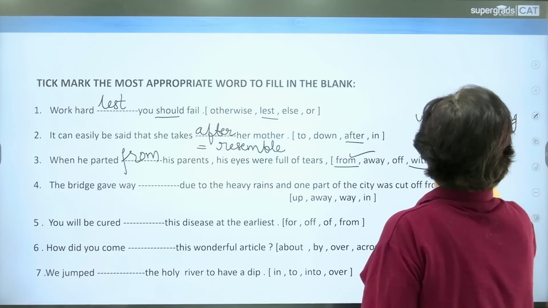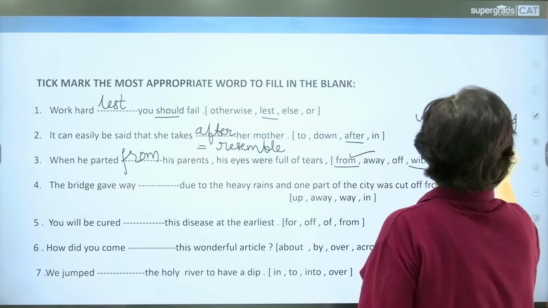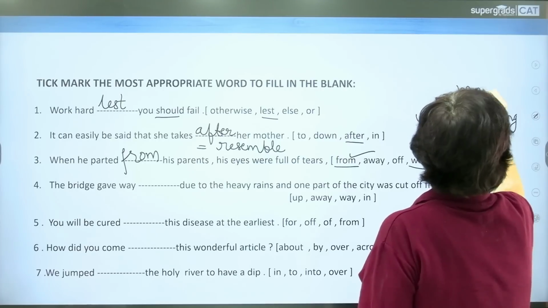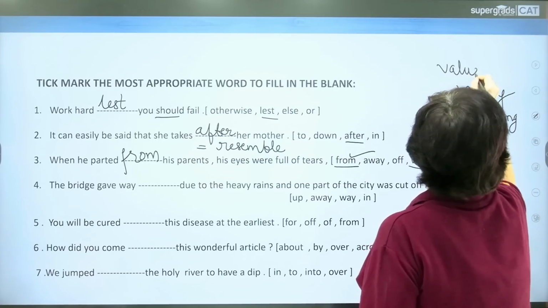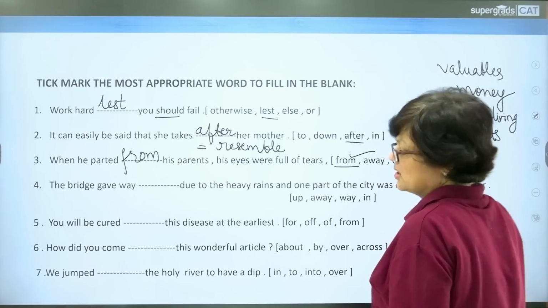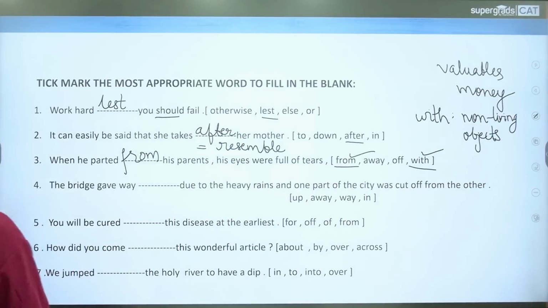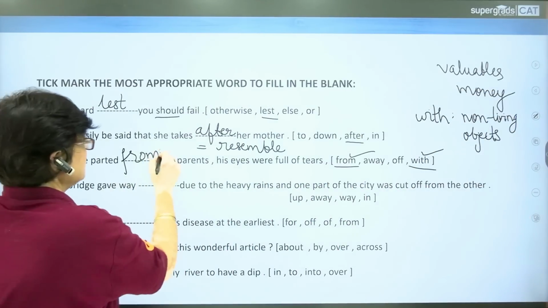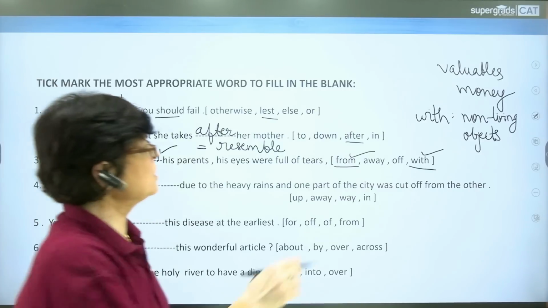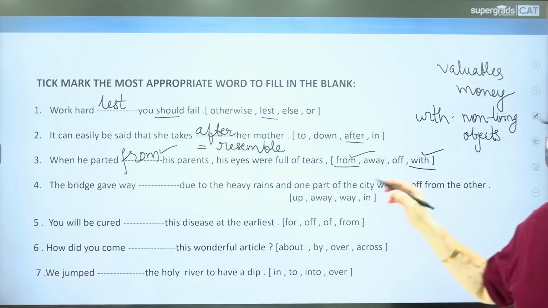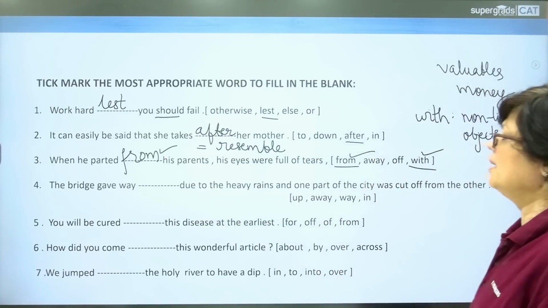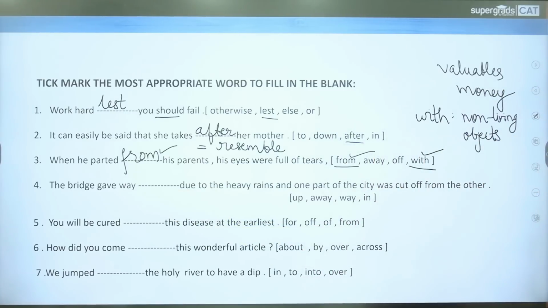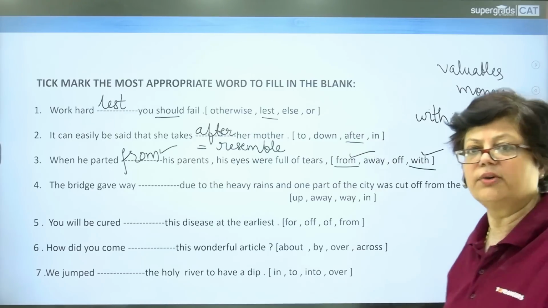For example, valuables or money or jewelry or any such important thing. Pay attention to the difference, I repeat. And as and when we talk about the human beings, we use the word from. When we talk about the non living objects, we use the word with. Next sentence, fourth sentence. The bridge gave way, dash, due to the heavy rains, and one part of the city was cut off from the other.